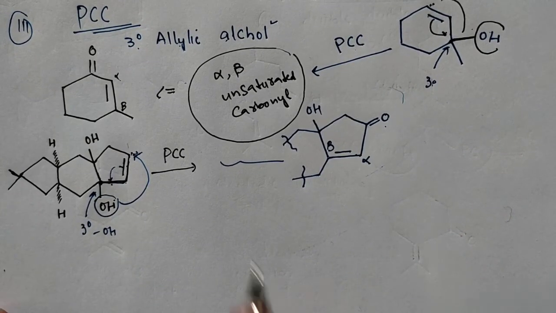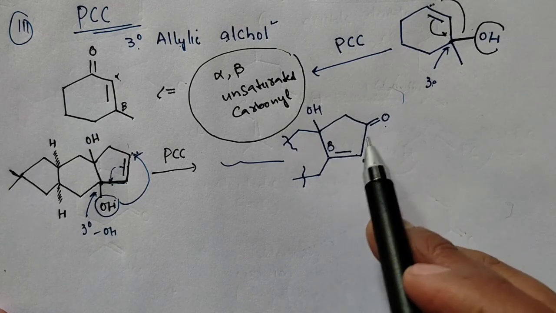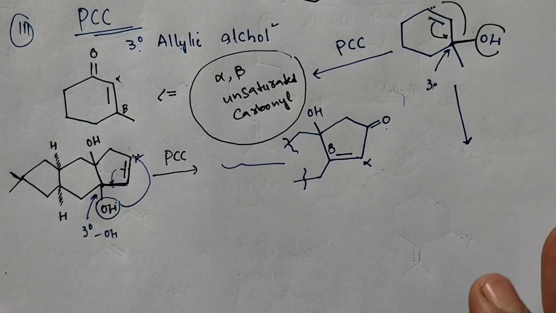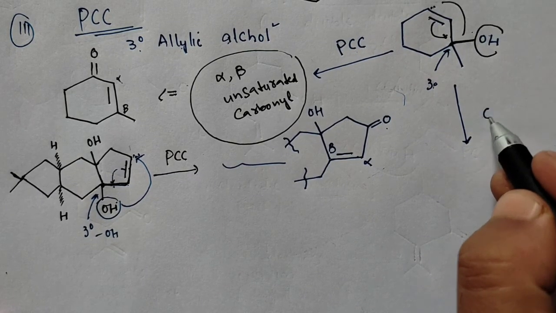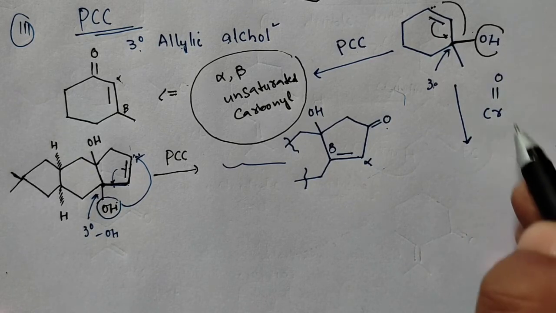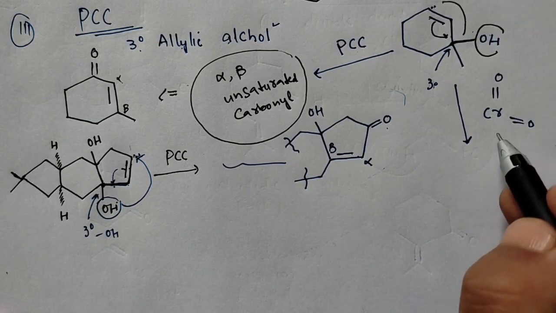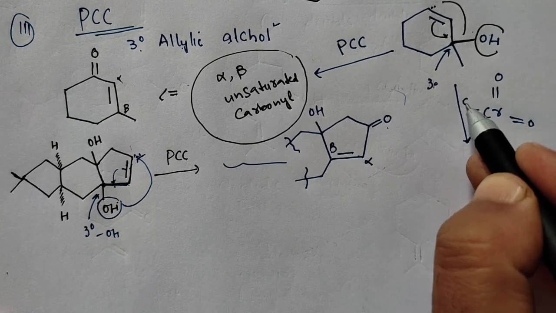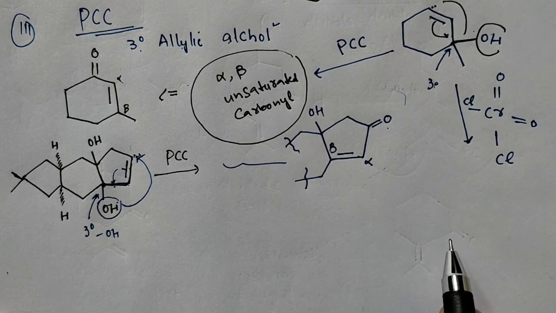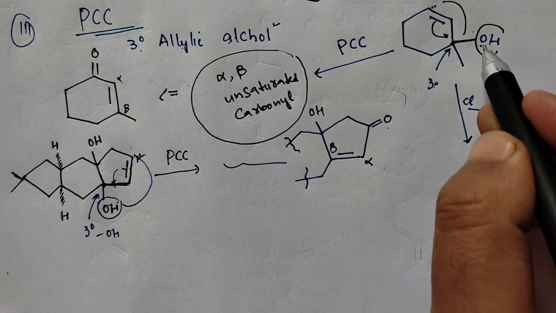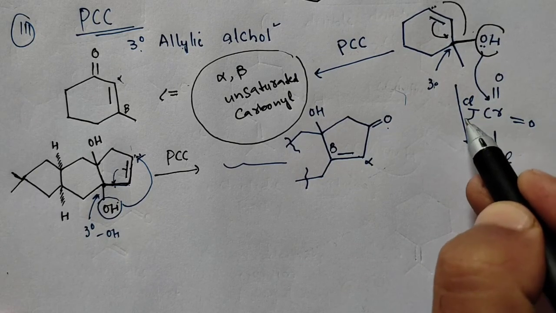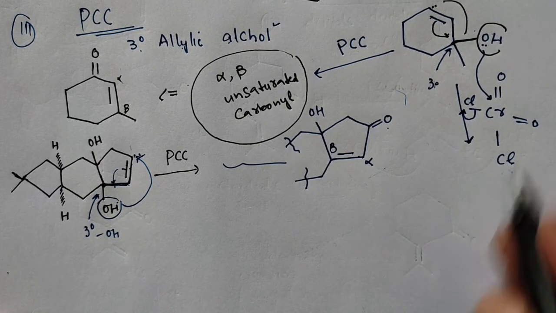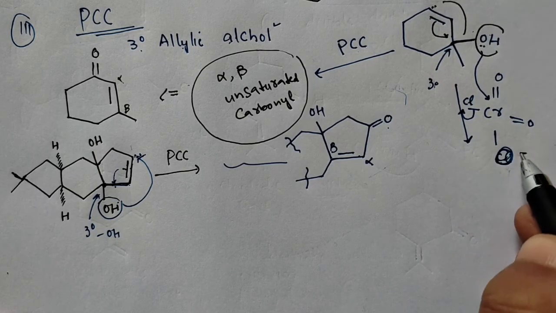So mechanism, let's take this one. This is our substrate. So when you treat this substrate with chlorochromate, what will happen? So this lone pair will attack here, Cl will get released. Sorry, this is oxygen. Okay.